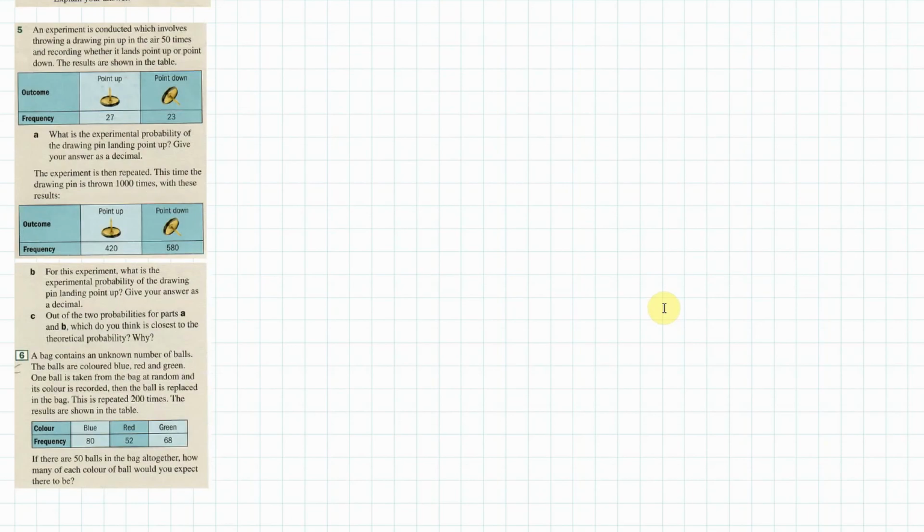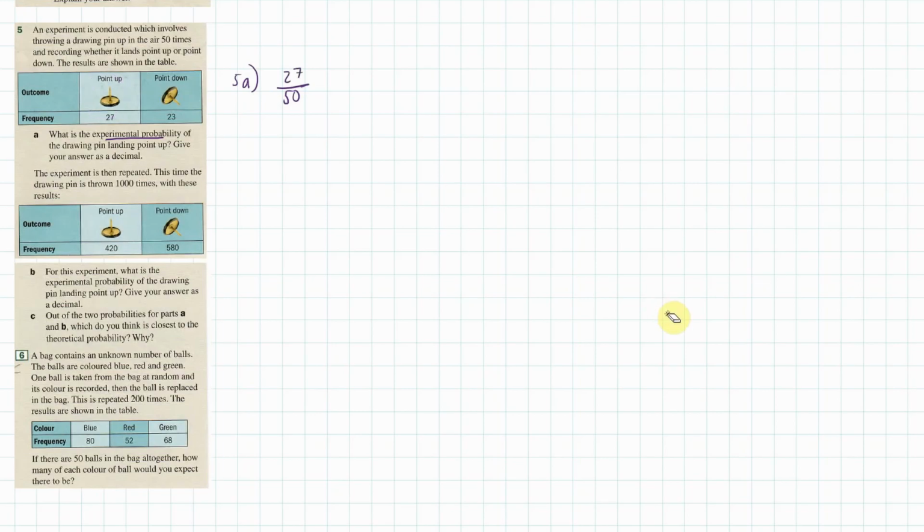Okay, the next one, we're doing this random experiment with drawing pins. Chucking them up in the air 50 times and seeing which way they land. Now, part A for 5A, we're trying to determine the experimental probability of the pin landing up. Well, we threw it 50 times, so the 50 times is our denominator. Out of 50 times, how many times did it land up? That's this one here, so it's 27.